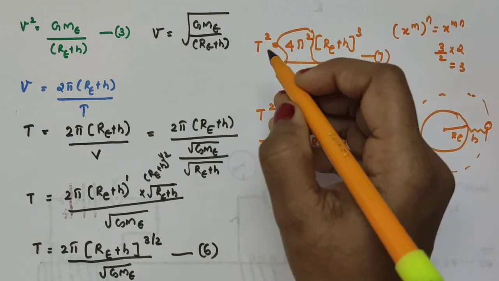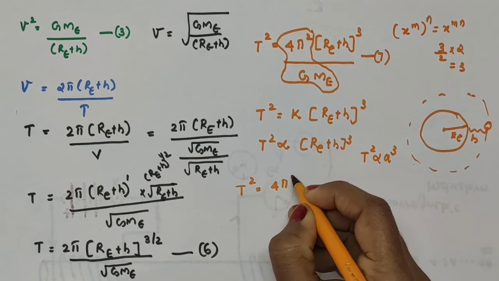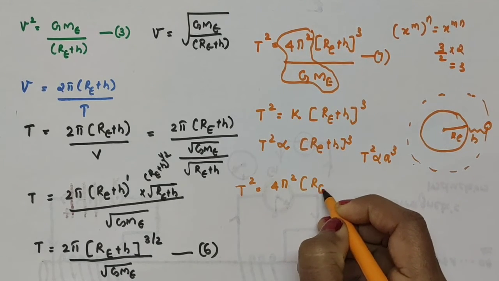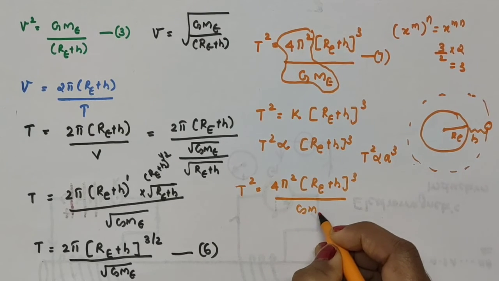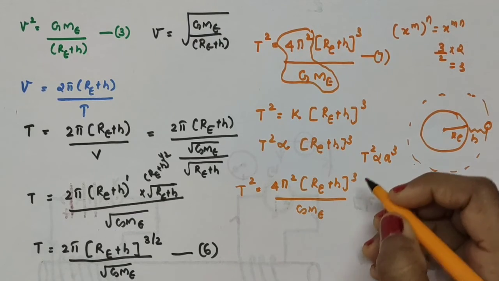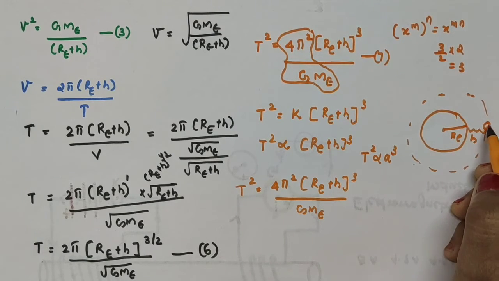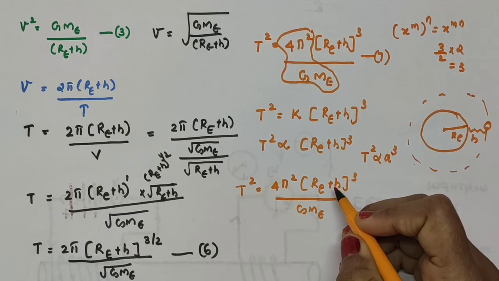Now again consider this equation 7, that is T squared is equal to 4π squared into (RE plus H) the whole cube divided by GME. See, for a satellite very close to the surface of the earth, H can be taken approximately as 0.